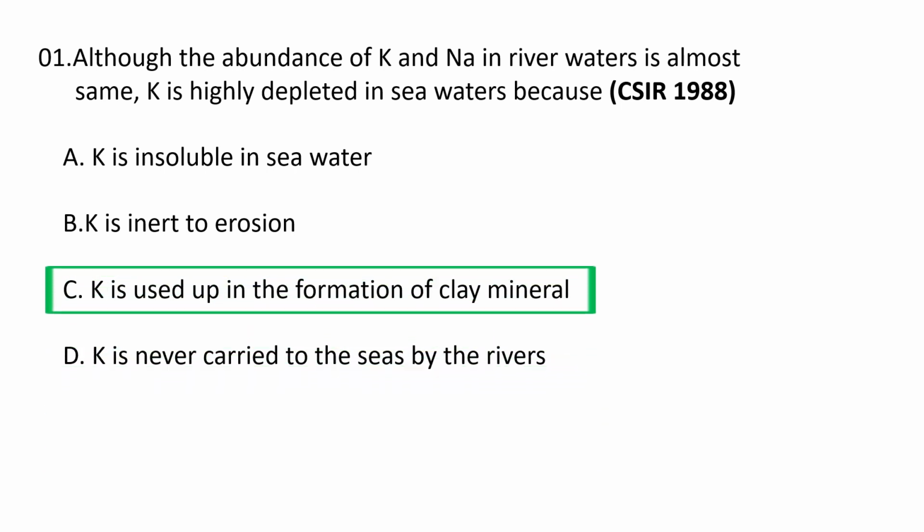Potassium is highly depleted in seawaters because it is rapidly absorbed by clay minerals and altered volcanic rocks on the ocean floor. While sodium remains dissolved, potassium is continuously locked away in clay formations like illite. So the correct option is C. Potassium is used up in the formation of clay mineral.